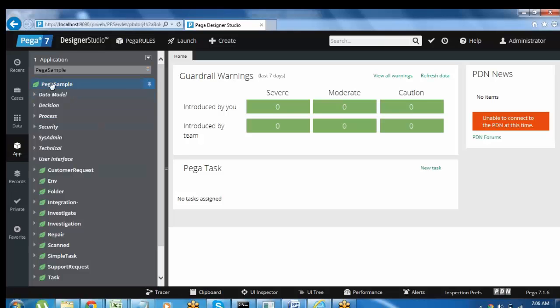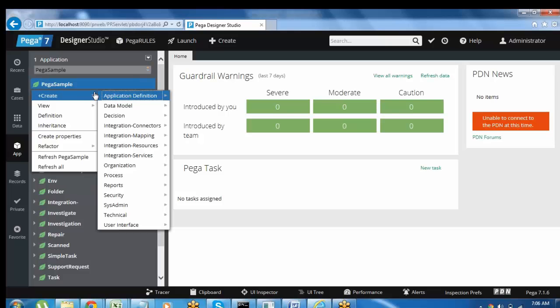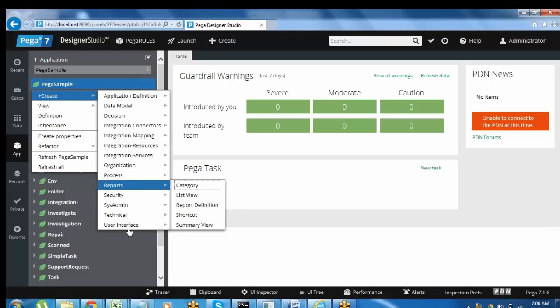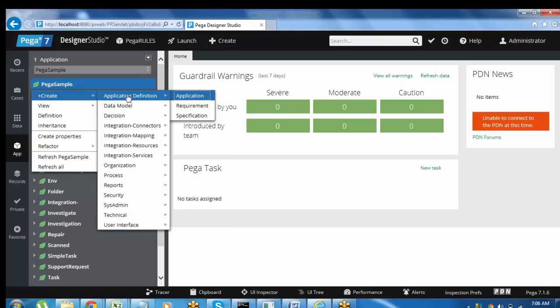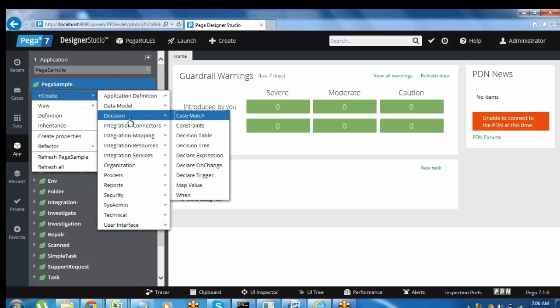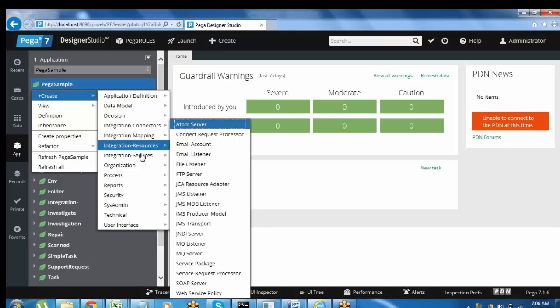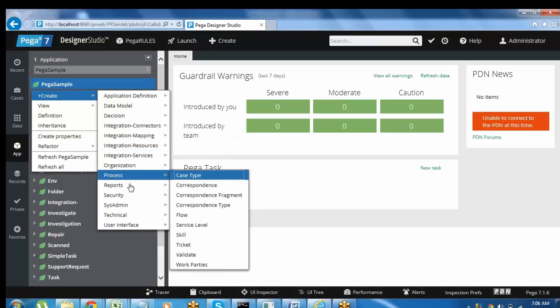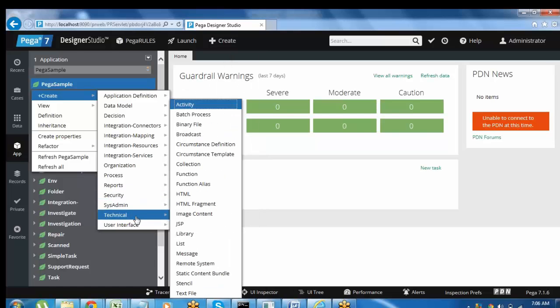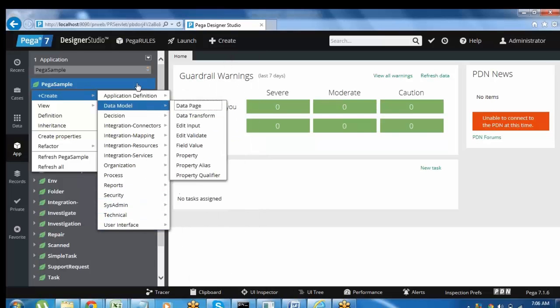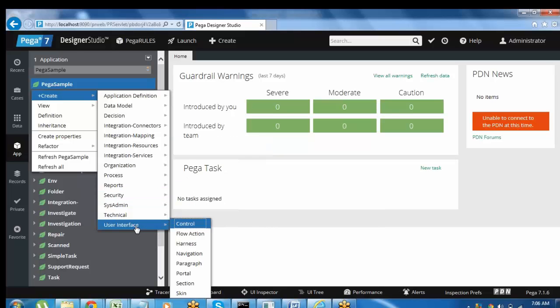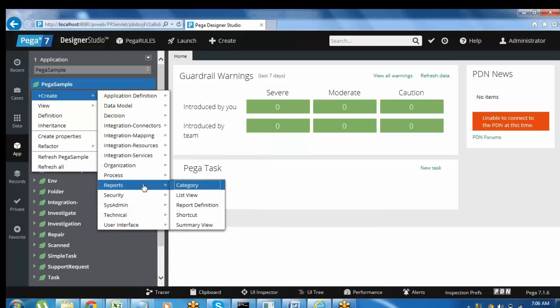So anything if you want to create, right click on the class. You will get a create option. From this explorer you can create all these. These are the different types of categories for designing the application: data model, decision, integrations, mapping, services, organization, process, reports, security, technical, user interface. These are all the available categories. Whichever rule you want to create, go to that particular category and generate the rule.